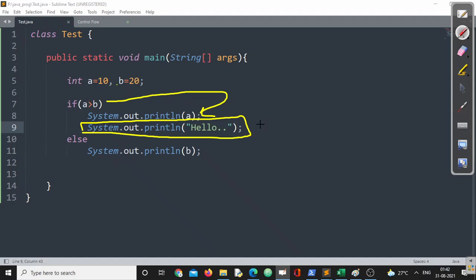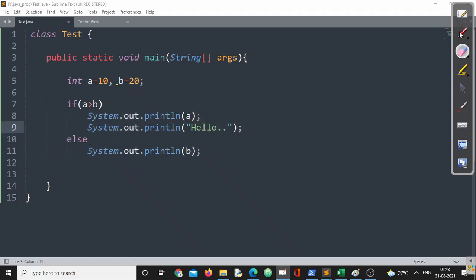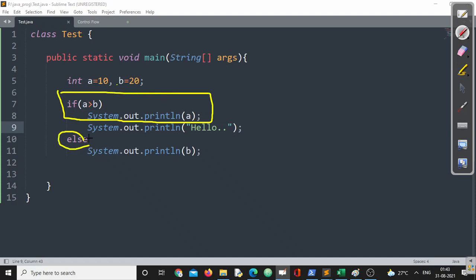Now my question is, if this does not belong to if, whether this else is placed at the right location, or there is some compilation error. We need to answer this question, right? Make sure if you are writing something like this, immediately your compiler says if will be terminated here, and if else has to be written, remember it should be written immediately after the termination of the if block.